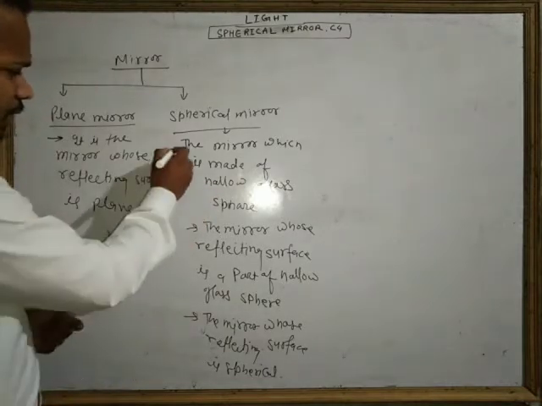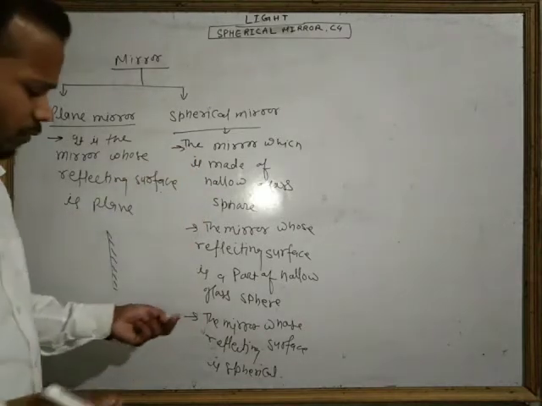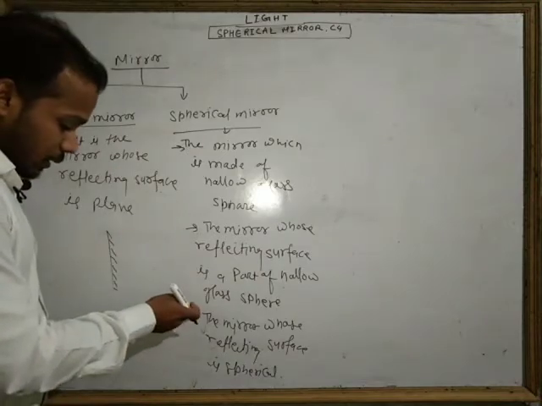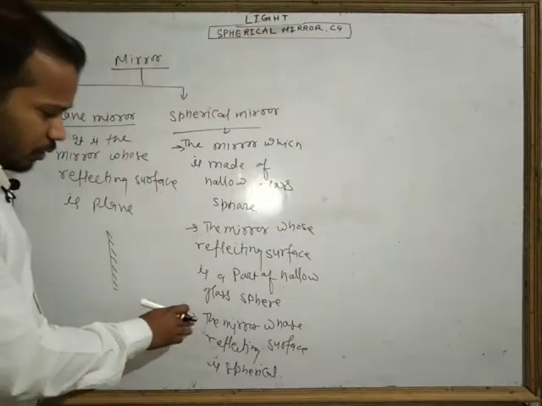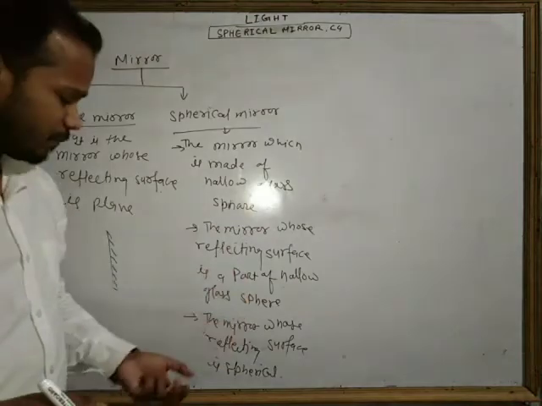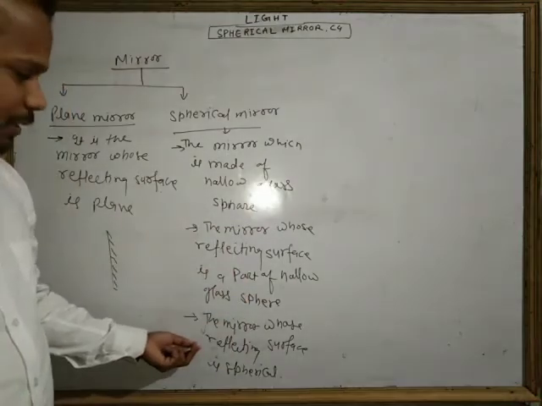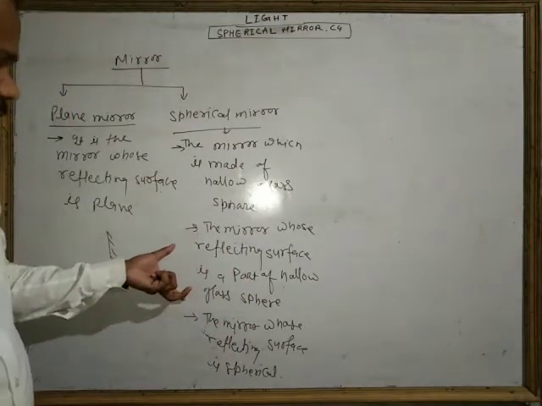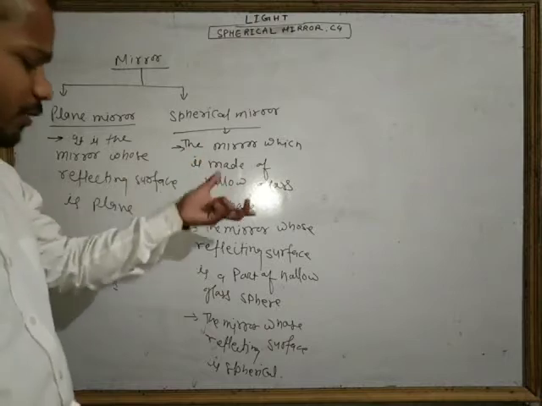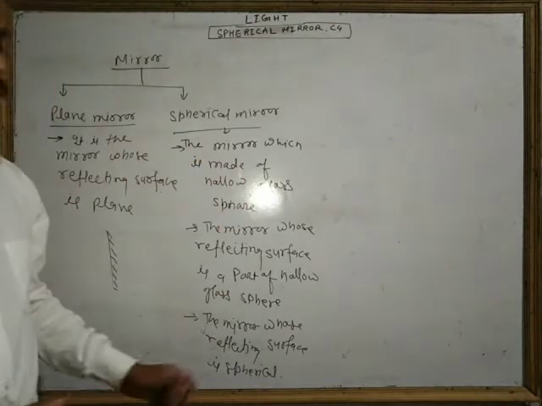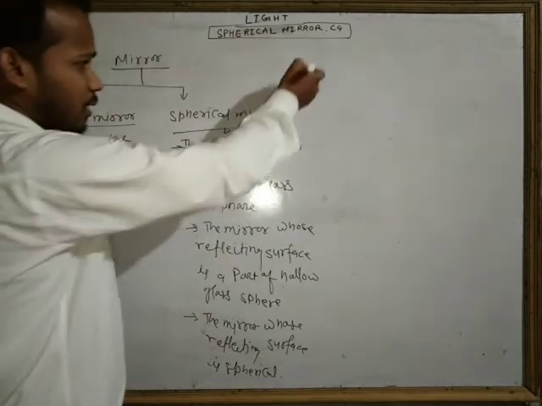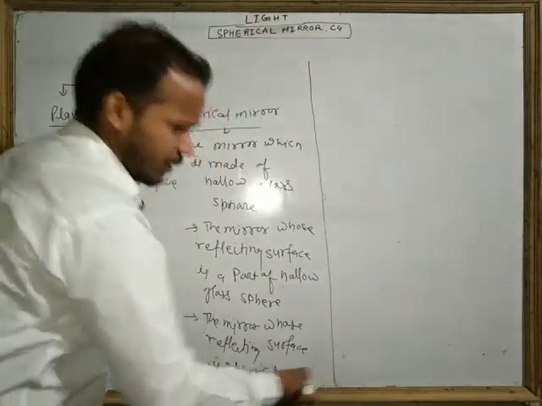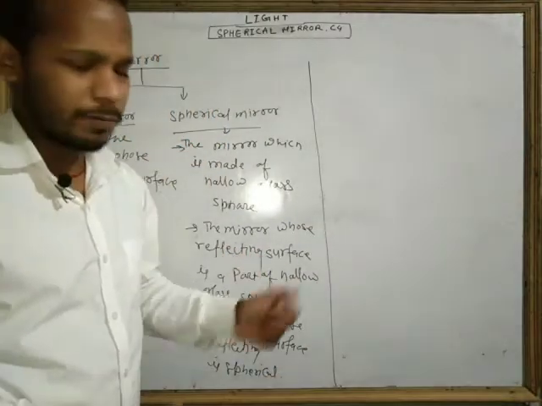You can use any definition, whichever you want, by your own understanding. If you feel this one is easy, then use this. Okay, then let's understand what the spherical mirror means and what these concepts mean.